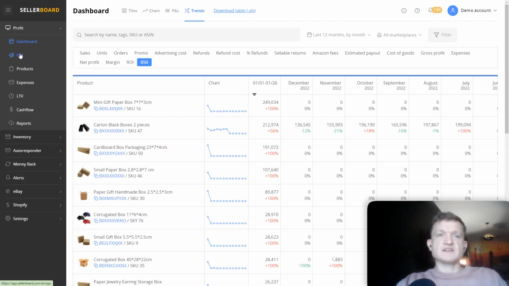And besides that, of course, we have a very cool inventory module that helps you plan your stocks, create purchase orders, and then track their status. I will get to this feature just in a second, but I would like to show you first a couple of features that make the Sellerboard calculations accurate. First, let's jump into the products tab.